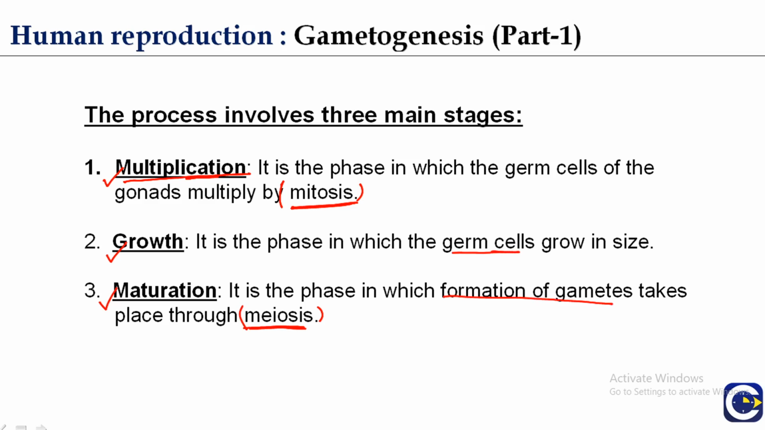So multiplication is the phase in which the germ cells of the gonads multiply by mitosis. Growth phase, in which the germ cells grow in size. Maturation phase is the phase in which formation of gametes takes place through meiosis. So these are the three main stages of gametogenesis.